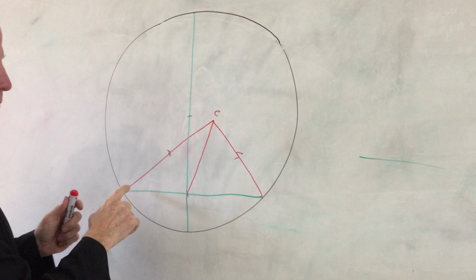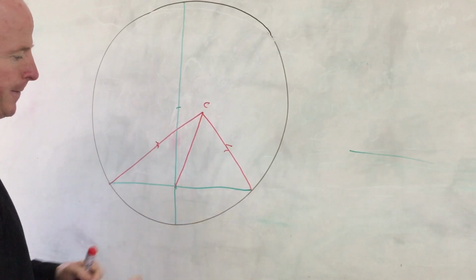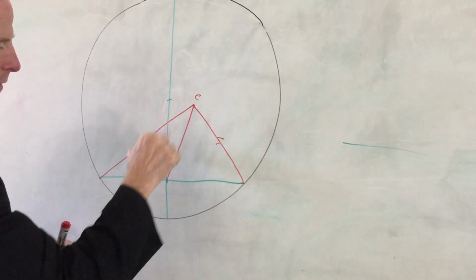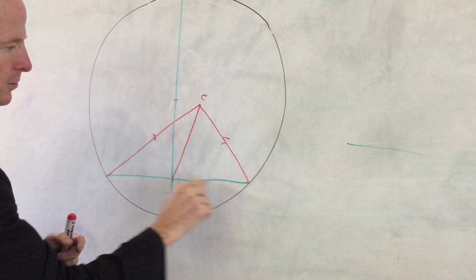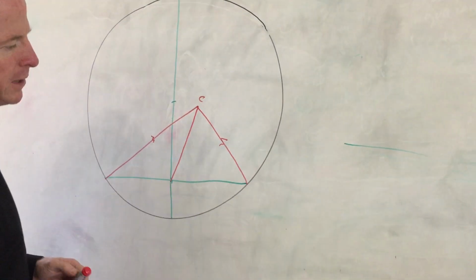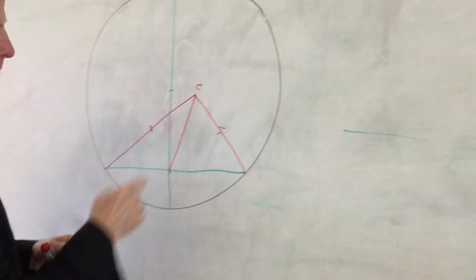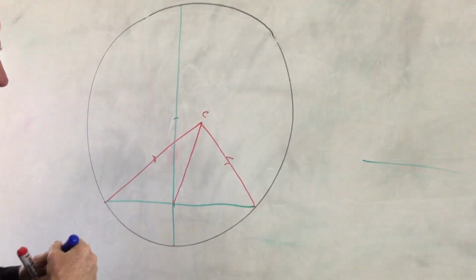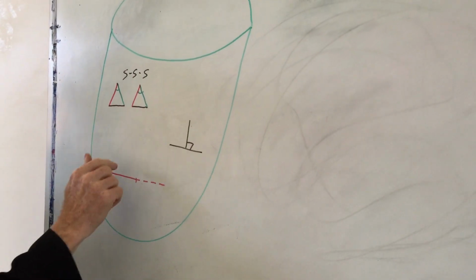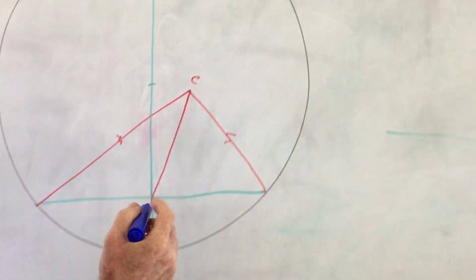I'll show you. Now, we know that this is equal to this because we cut this line in two. We bisect it, so this equals this. And in these two triangles, we have this being equal to this and this being equal to this. This triangle and this triangle have two sides equal to two sides, and the base being equal to the base because they're radii of the same circle, according to Mr. Smarty Pants. Therefore, the angles that those two equal sides contain are equal. We've proven that in side, side, side, remember? Two triangles, two sides equal to two sides, and the base equal to the base. The angles which those two sides contain are equal. We've proven that.